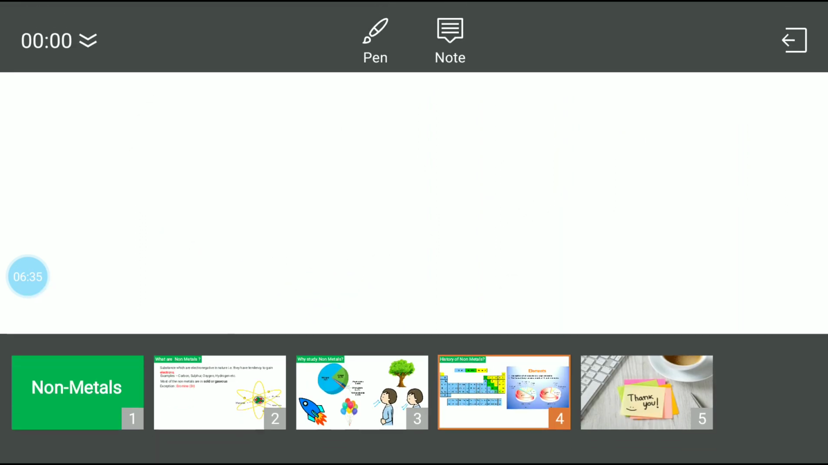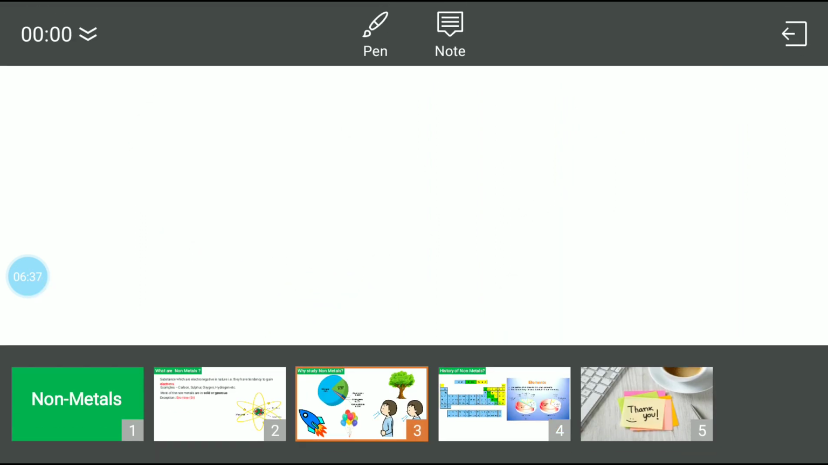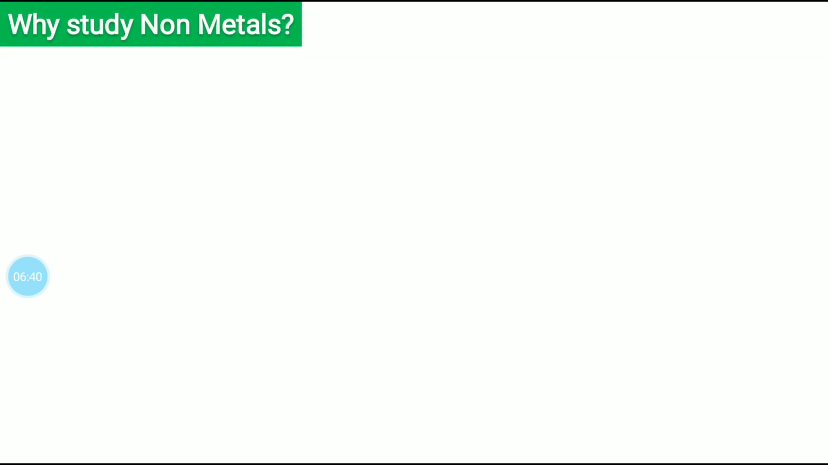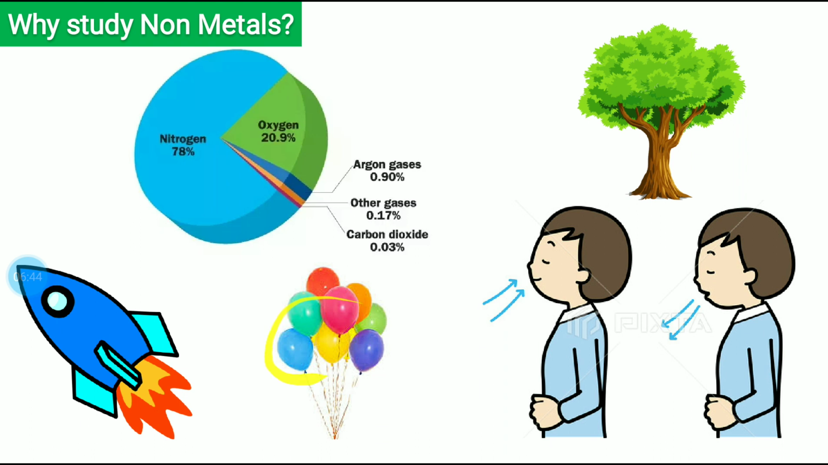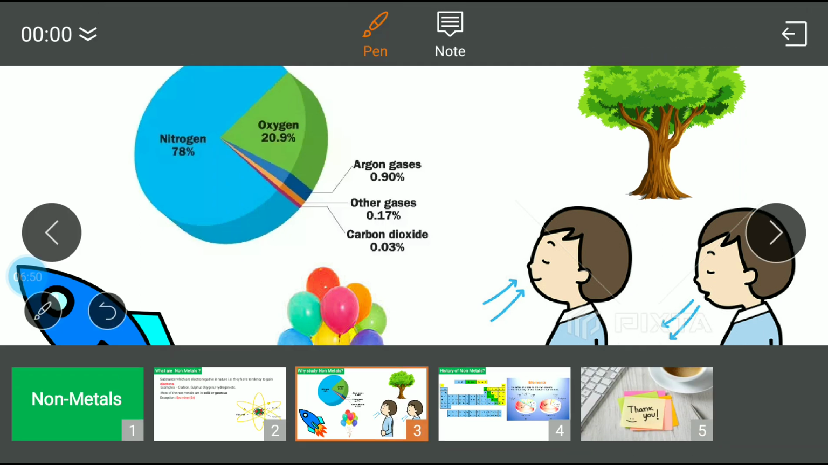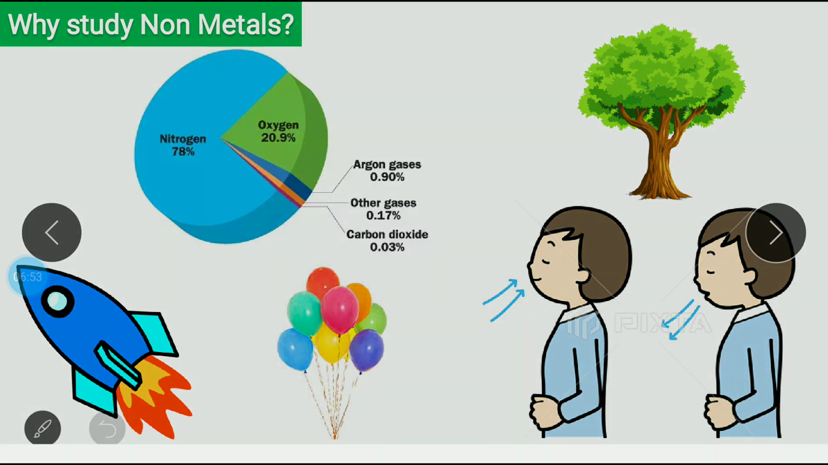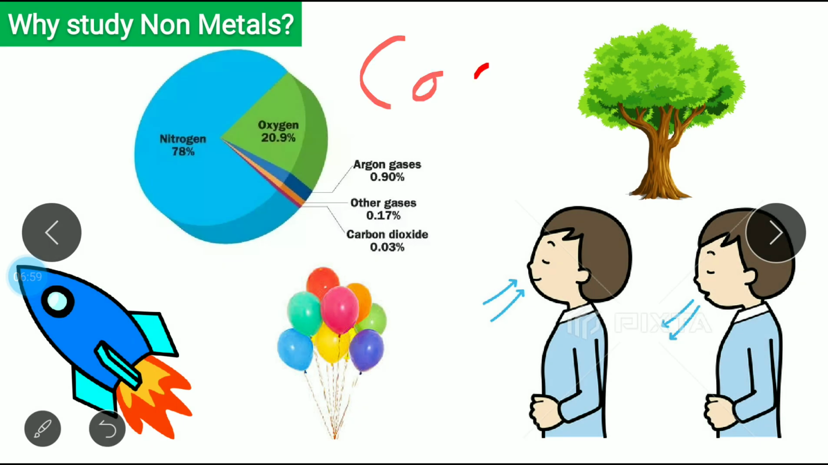You might have seen these balloons in your childhood. This is also a non-metal. And there are obviously many others; we can jot down some, like coal. What is coal? It's carbon. And then there is diamond.